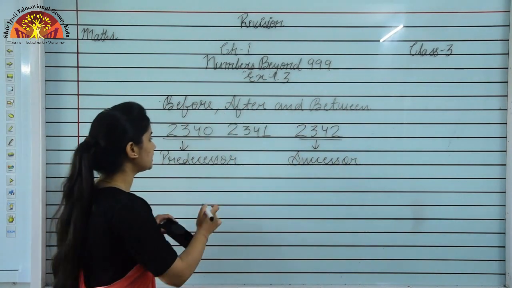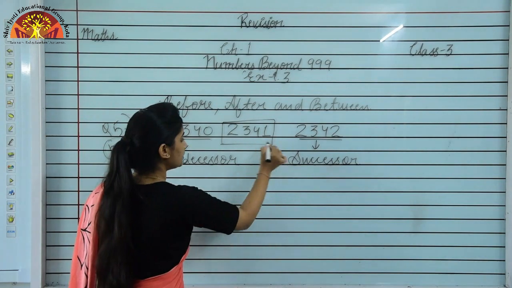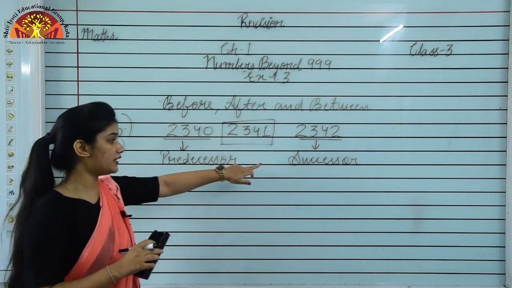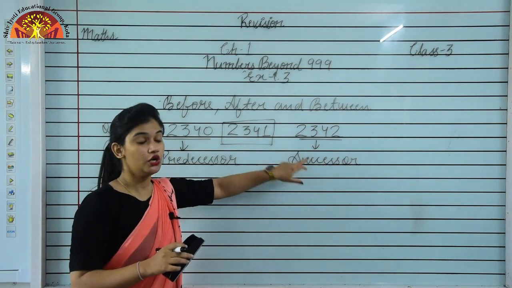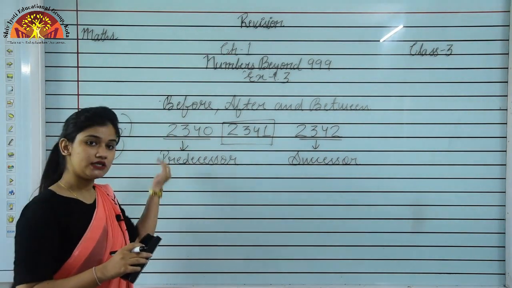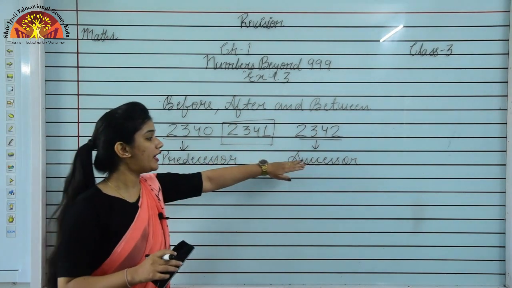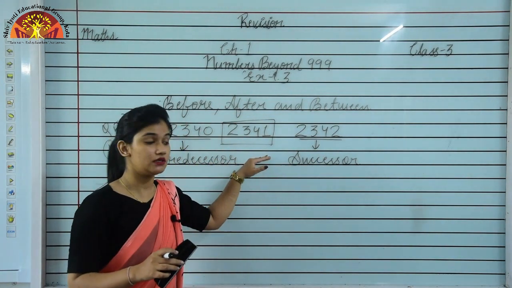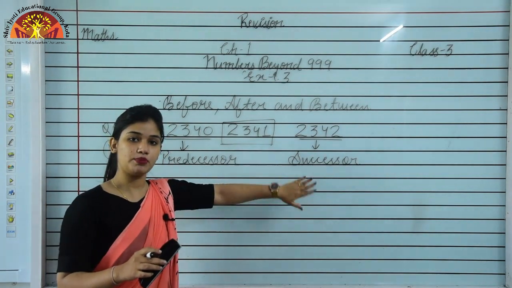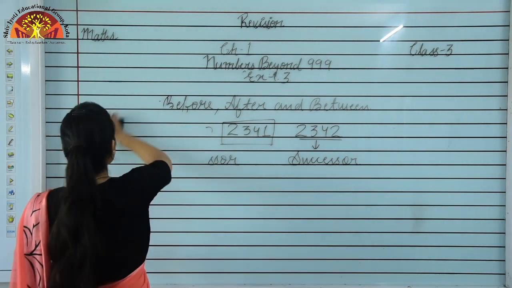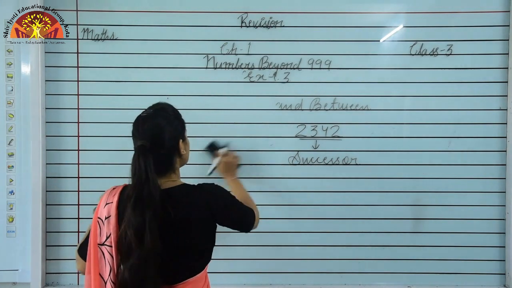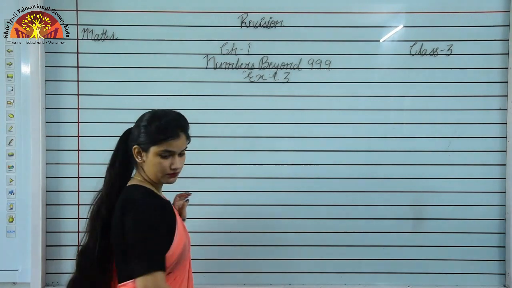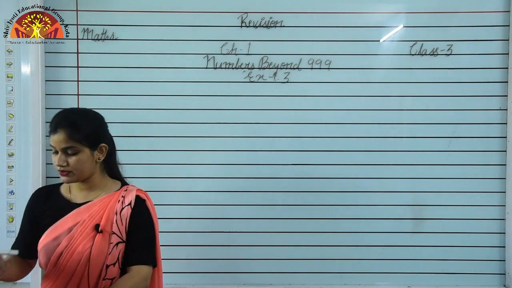So students, this was the given number. ये given number था question में, and this is the predecessor of this given number, and this is the successor of the given number. To find the predecessor, we'll do -1 from the given number, and to find the successor, we have to do +1 to the given number. Given number में क्या कर देंगे? +1. So in this way students, you can find the number which come just after the given number and just before the given number. Now we'll see the next topic students,